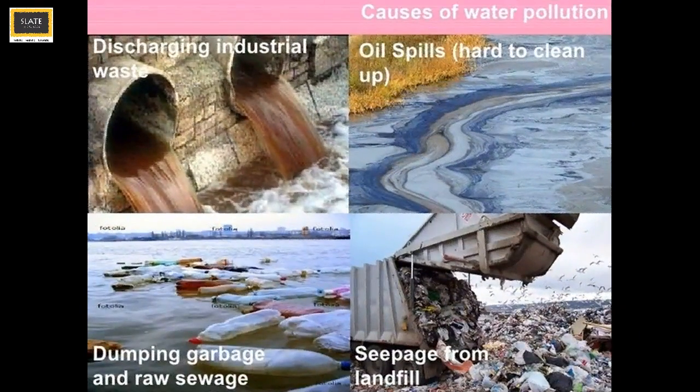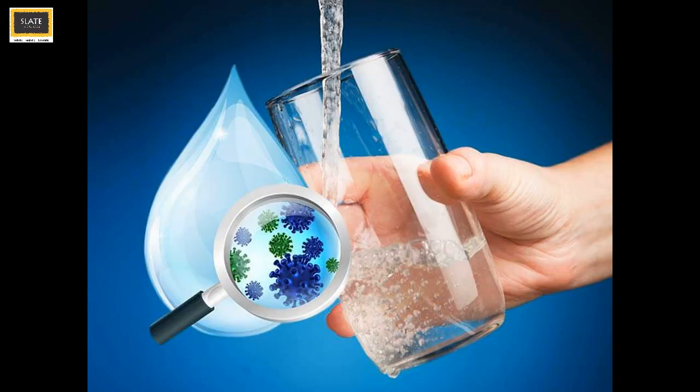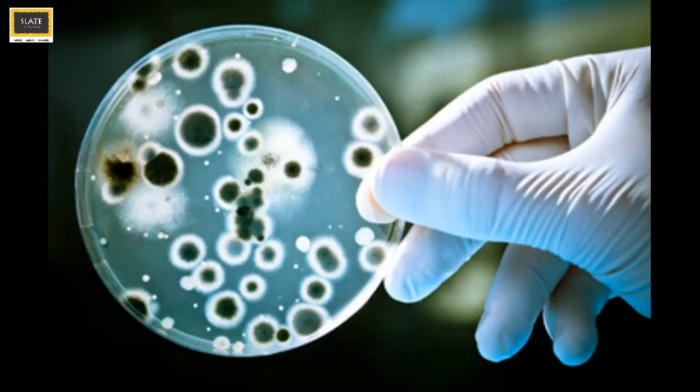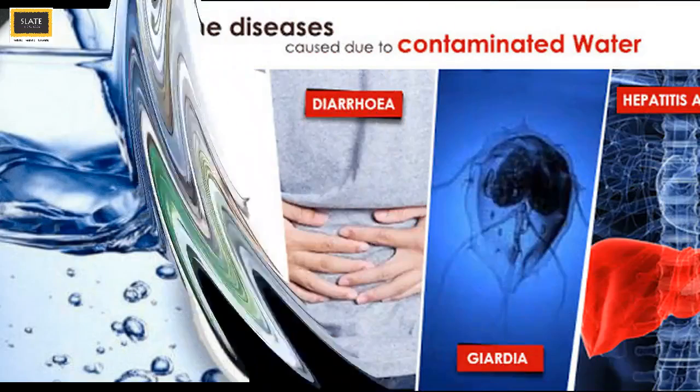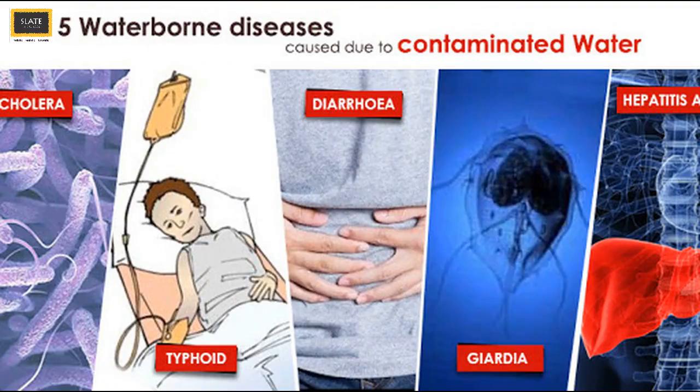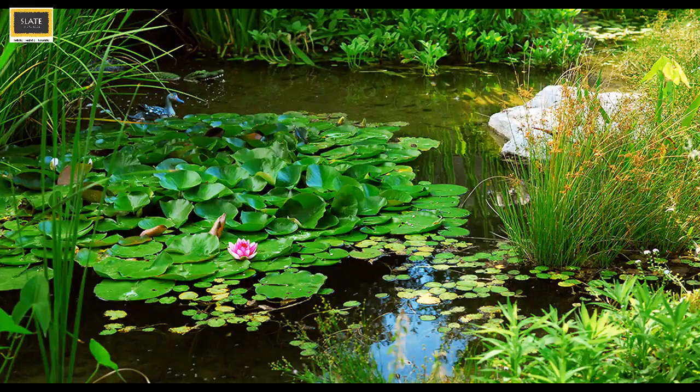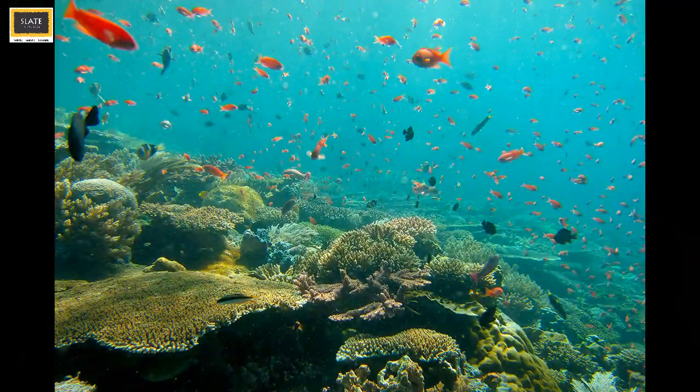So Slaters, when a water body gets polluted by entry of garbage, waste, chemicals and other materials, it becomes unfit for consumption by humans. This water often carries germs which cause various diseases. Some of the waterborne diseases, or diseases caused by drinking polluted water, are typhoid, dysentery and diarrhea. The polluted water is also very harmful for the aquatic plants, animals and their entire habitat.